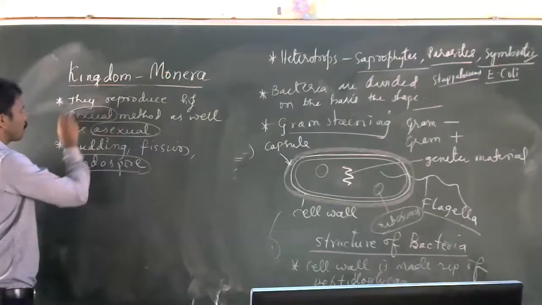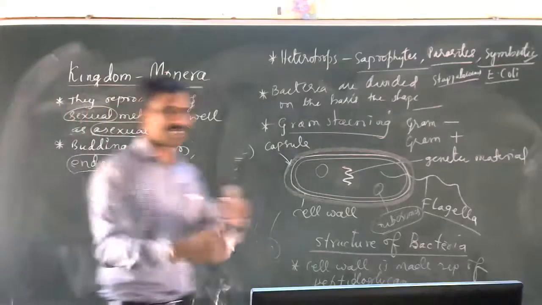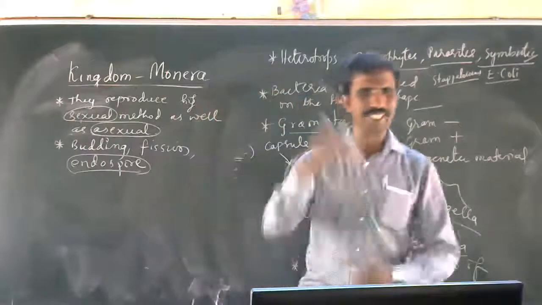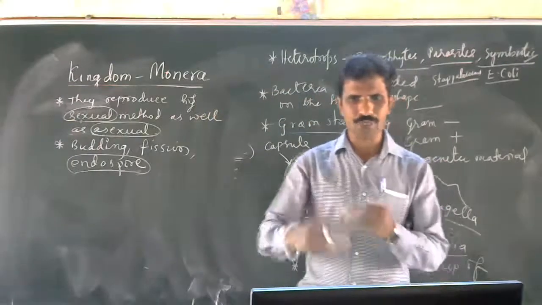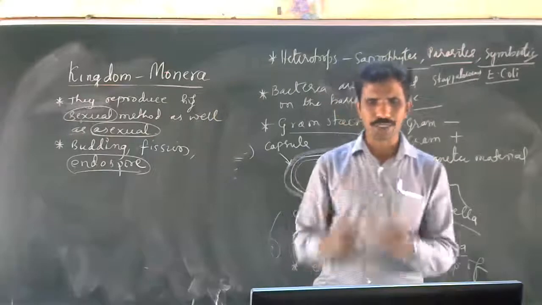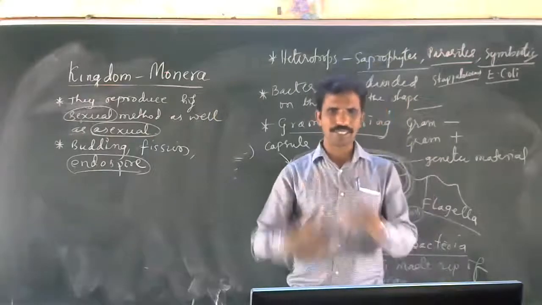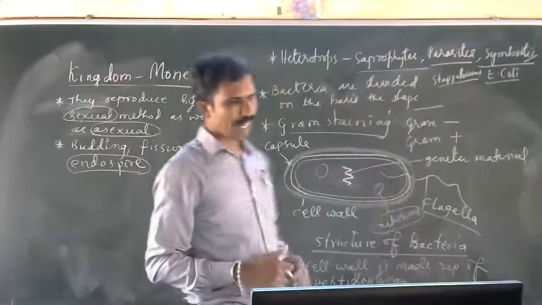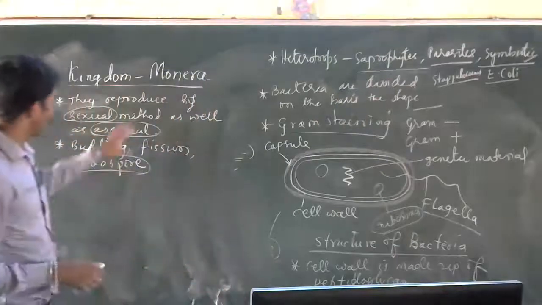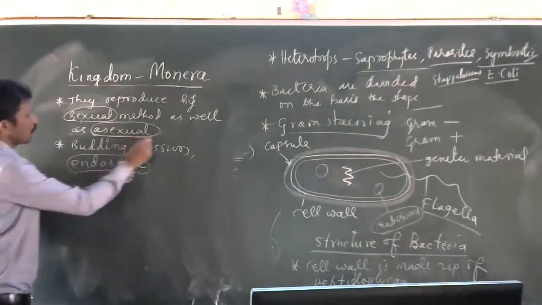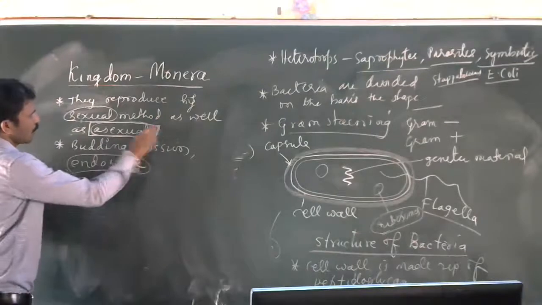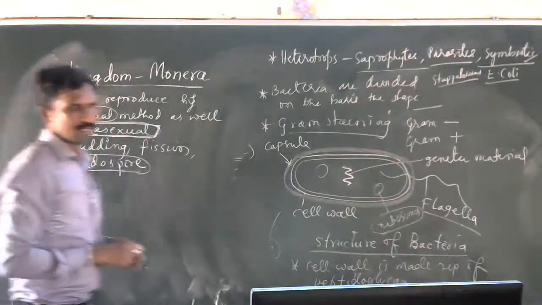Sexual reproduction happens when they just transfer the genetic material. We call that conjugation. By the method of conjugation, they just transfer. That method is also done, but usually the asexual method is the most common in bacteria. Is it clear?